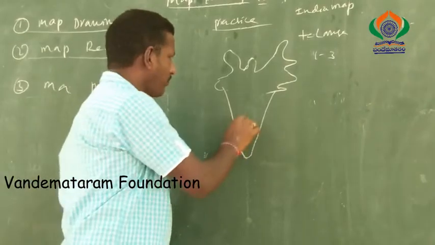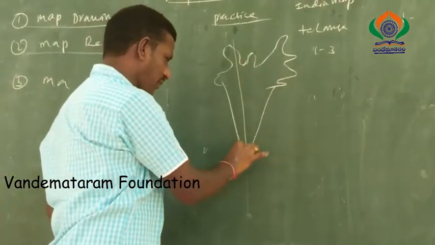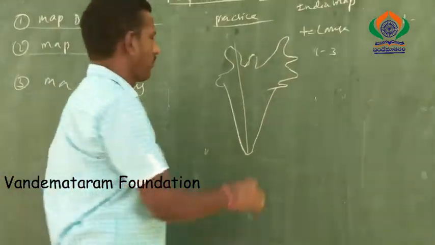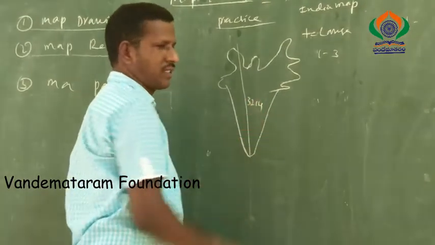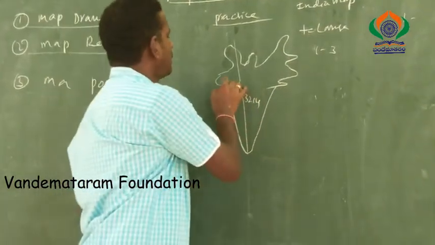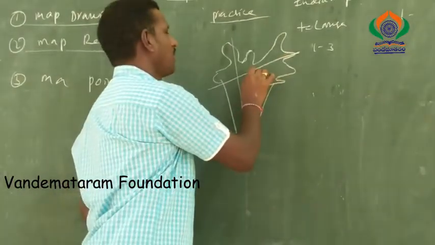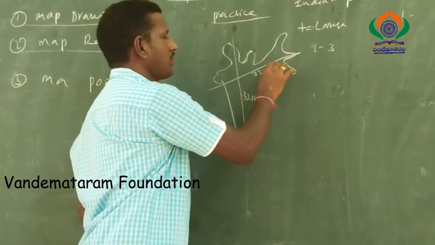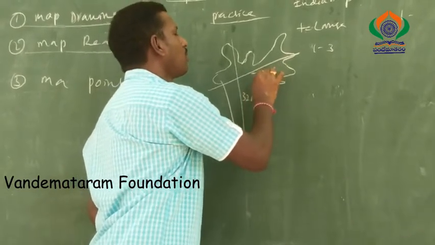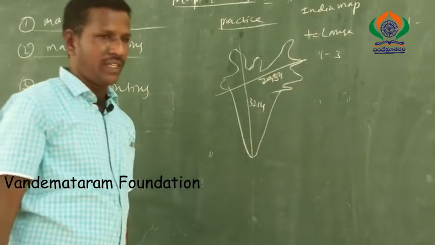For example, what is the distance between north and south India? 3214 kilometers. What is the distance between west and east India? 2933 kilometers.